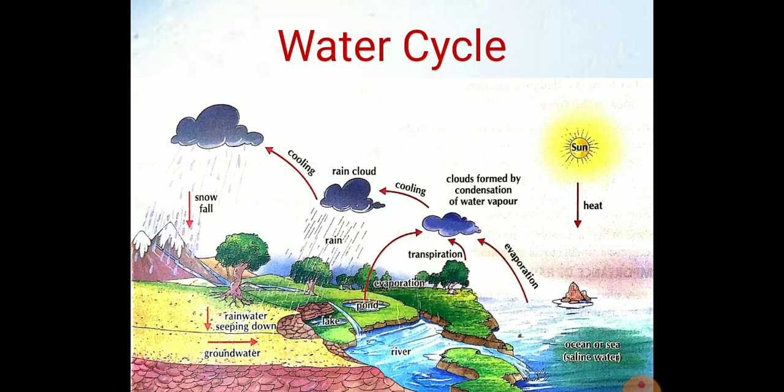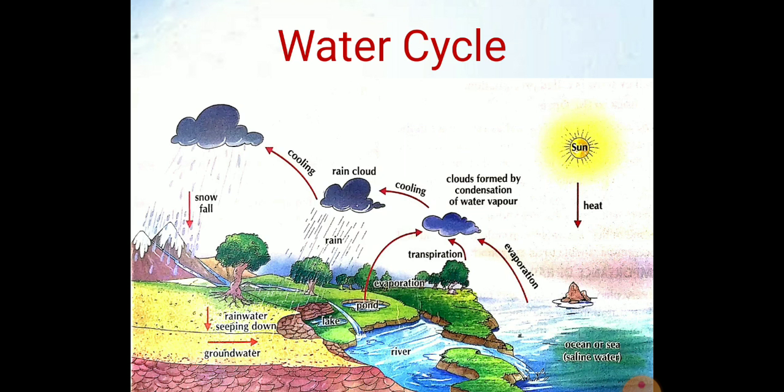Now the water that falls on the land as rain or in the form of snow goes to the rivers and streams. Snow from the mountains melts into water and that also flows down into the streams and rivers. So ultimately the water of streams and rivers falls into the sea. So this is the cyclic way of water which continues in the atmosphere.